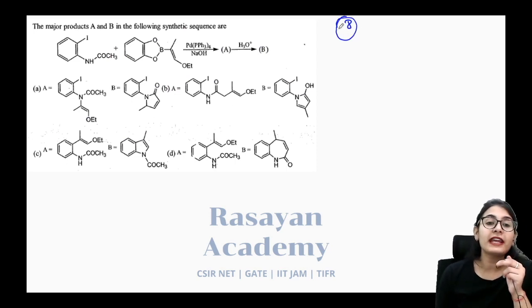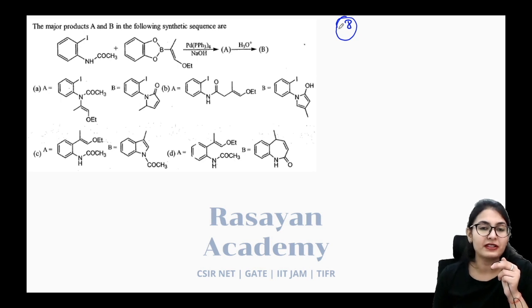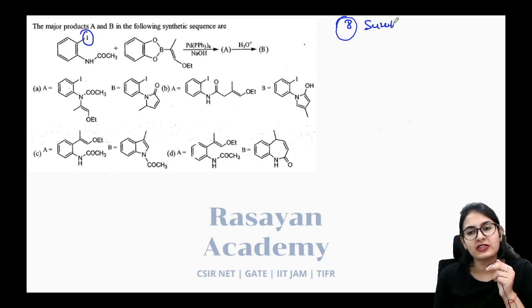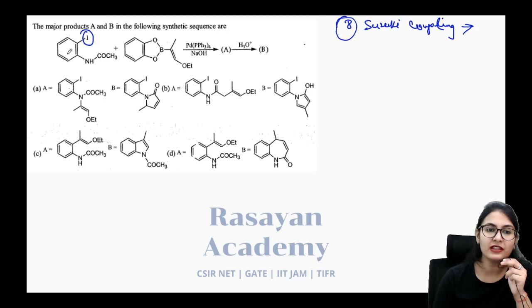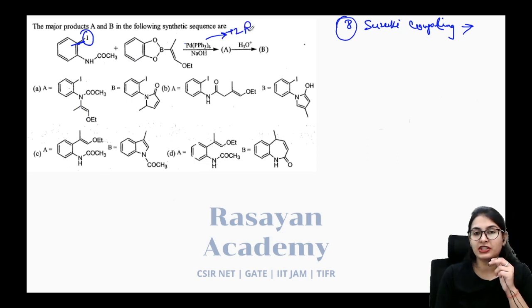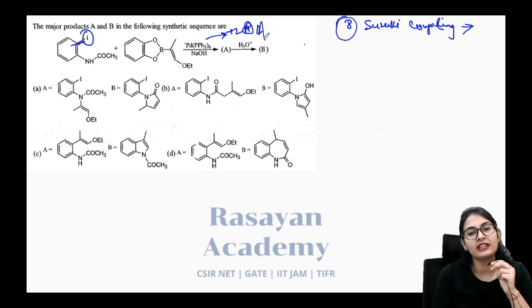The major product A and B in the following synthetic reaction sequence is. You have to identify this once again. I see that there is an aryl halide and I also see that there is a catechol borane. Absolutely, it is a Suzuki coupling reaction. How does the coupling reaction proceed? To the aryl halide, your palladium, which is in the zero oxidation state, goes to the +2 oxidation state, causing the oxidative addition.